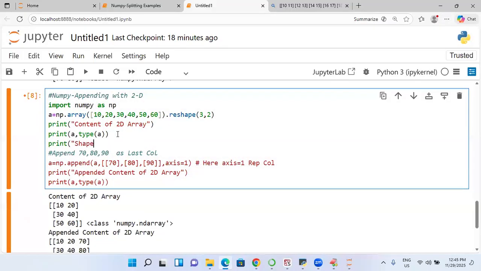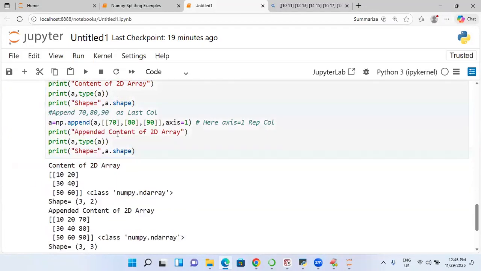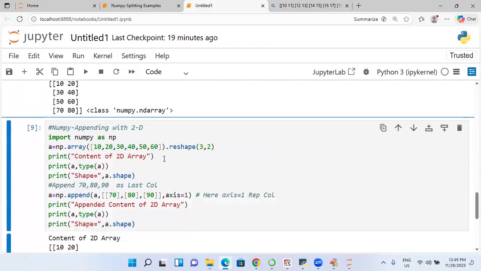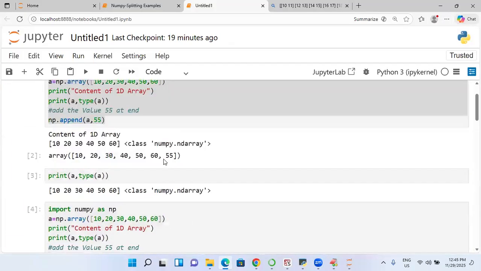So here I will write shape equal to a dot shape. Shape here is going to be like this. Here the answer is what? 3, 2. Here this is called what? 3, 3. Are you following me now? So this is called appending the data.